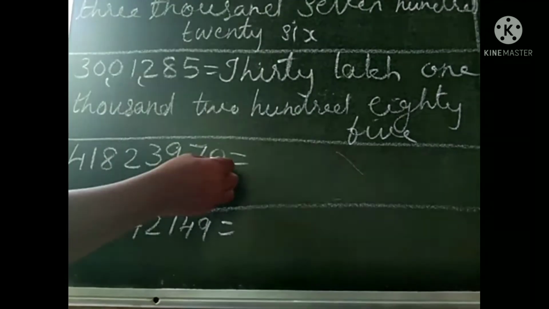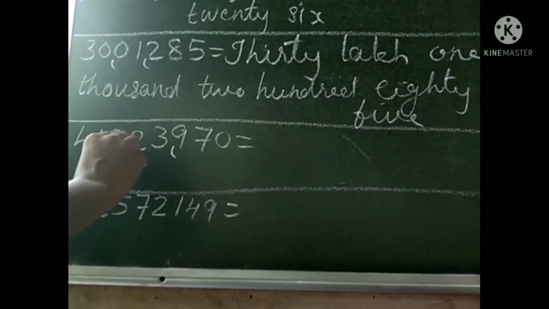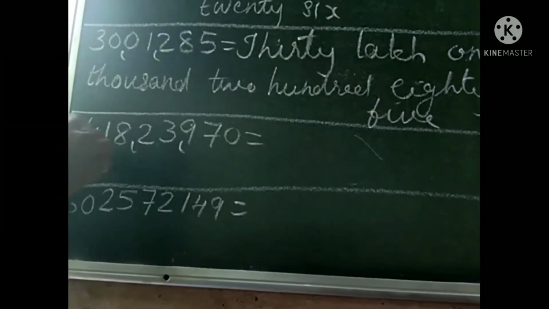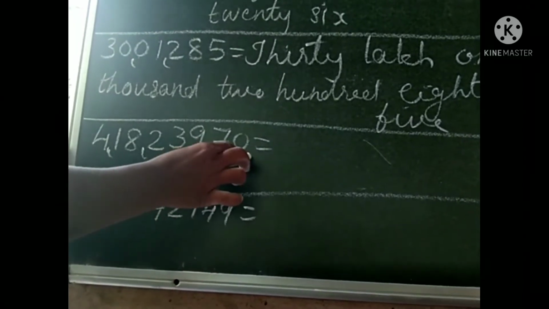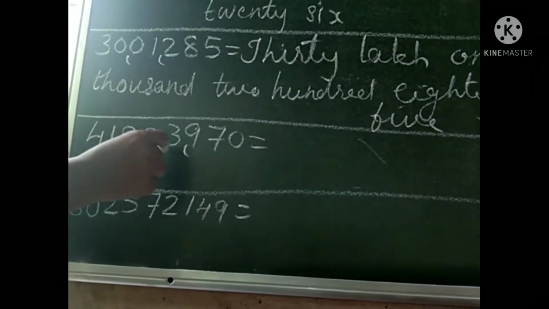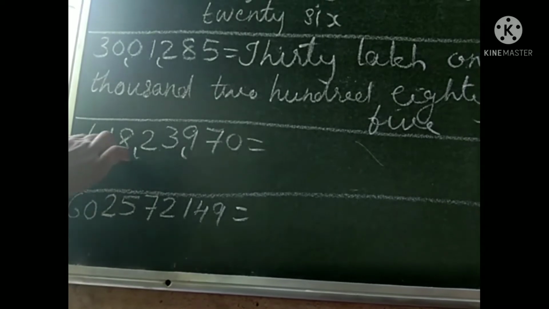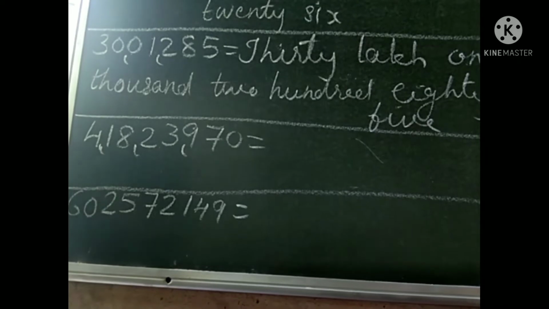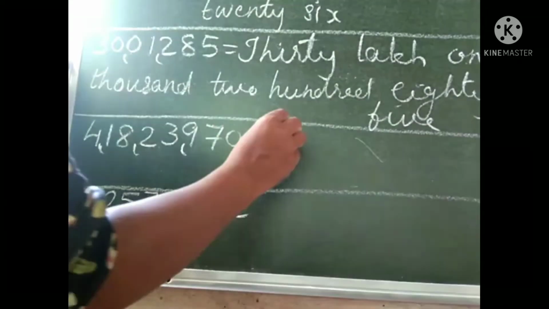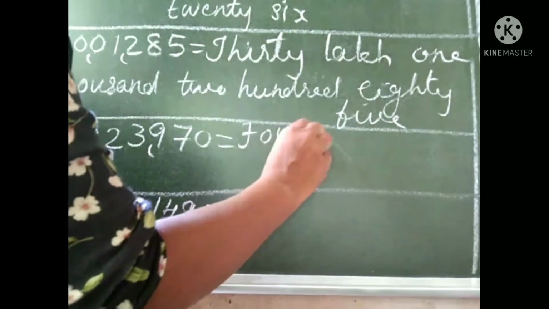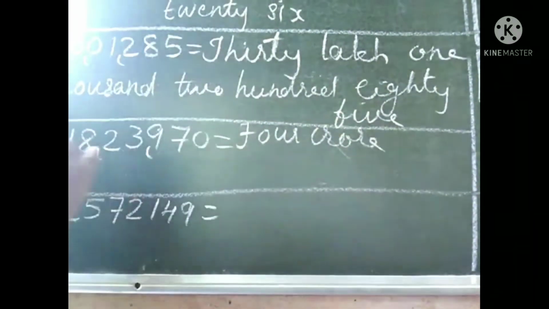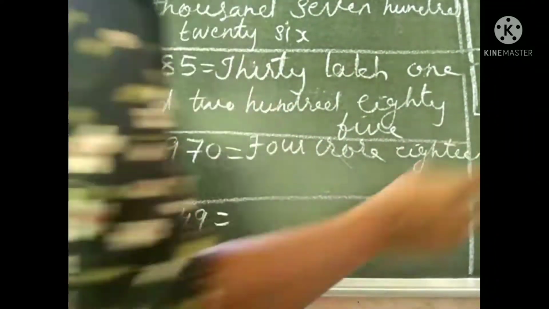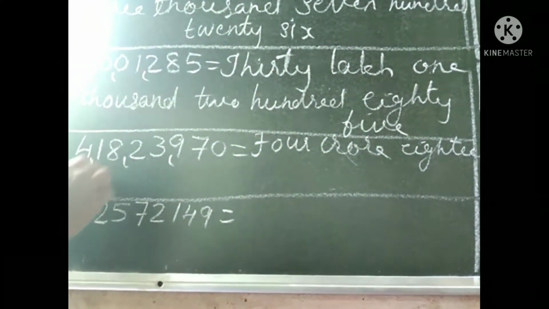Next is an 8-digit number. Therefore also put comma before 3 number. Next 2 number. Next also. Therefore before 9, before 2, before 1 we put comma. 970 is in ones group. 23 is in thousands group. 18 is in lakhs group. Therefore what about 4? 4 is in crores place. Therefore how can we write? 4 crore. Then 18. Which group? 18 is in lakhs. Therefore 18 lakh.